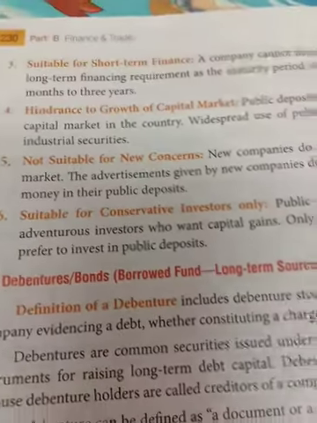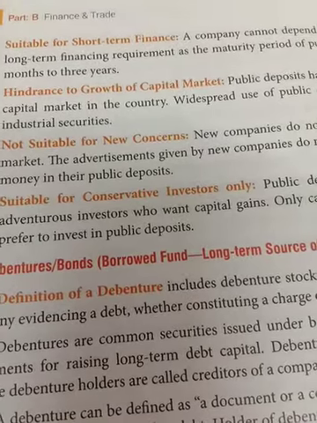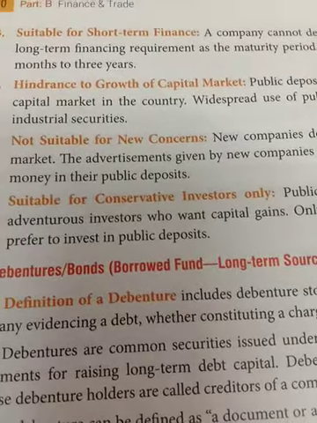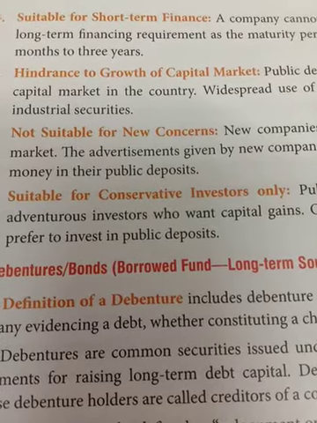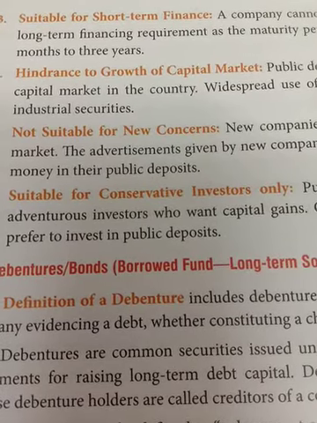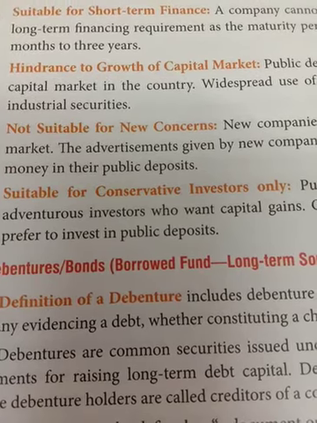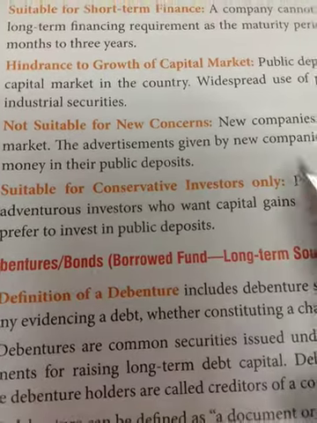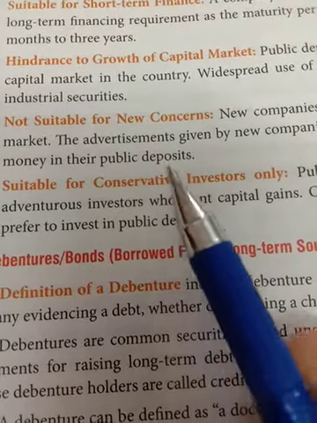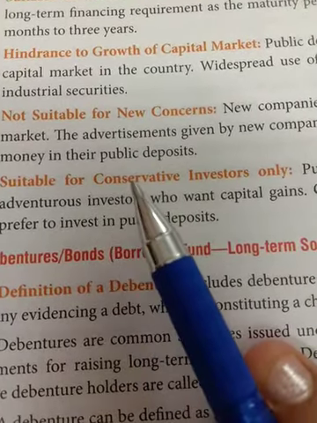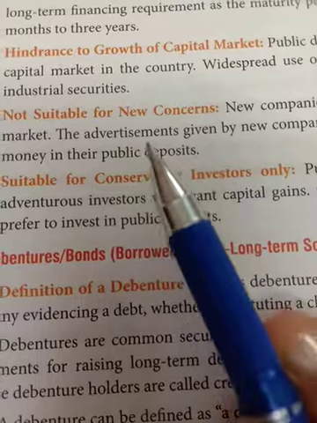Not suitable for new concern. When the company is new, it is not that trustworthy. It is the first time for the company, the new concern. Now the concern has to build faith among the public. So it is not suitable for a new concern to issue public deposit. They might not get money out of public deposit because it is a new concern. That concern is not trustworthy for the people as it is new.